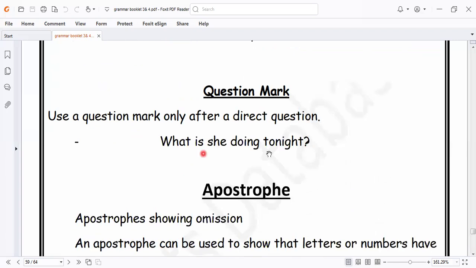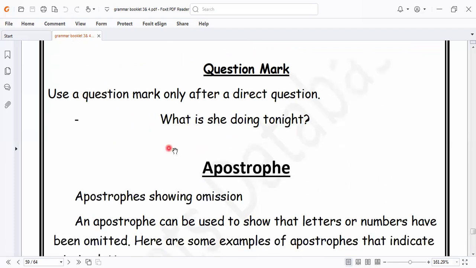Sometimes we write the sentence as it is in the exam, and we make it correct with punctuation. So I must write "What" in capital letter and put the question mark at the end of the sentence. What is she doing tonight? Put a question mark at the end of the sentence, and write the capital letter in the beginning.